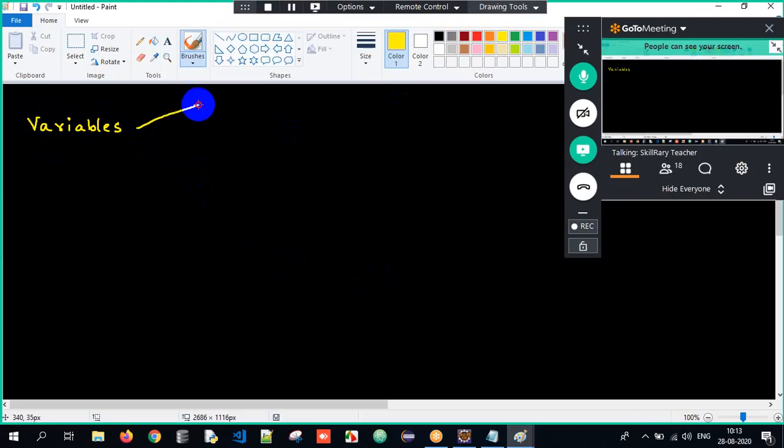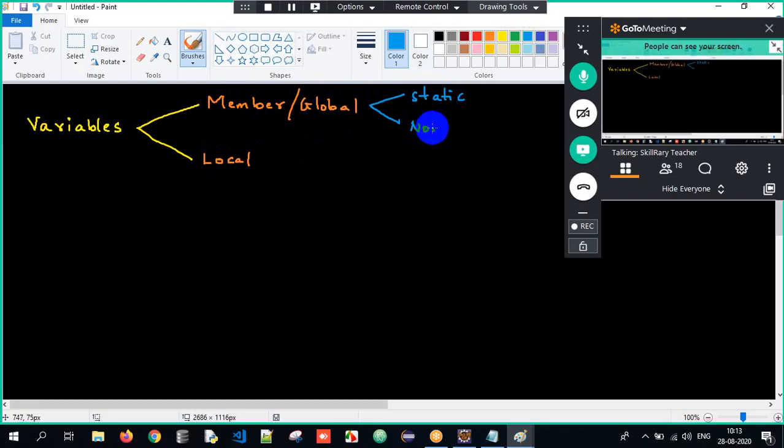They are generally classified into two types: one is called member variables, or we generally refer to them as global variables, and another one is local variables. And global variables are further classified into two types: static variables and non-static variables.